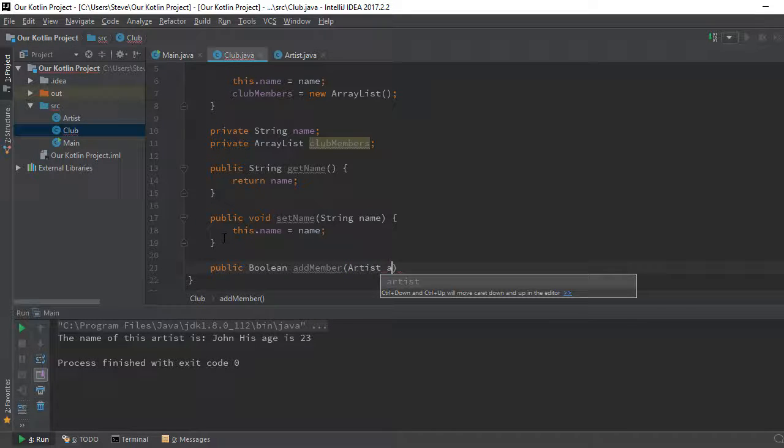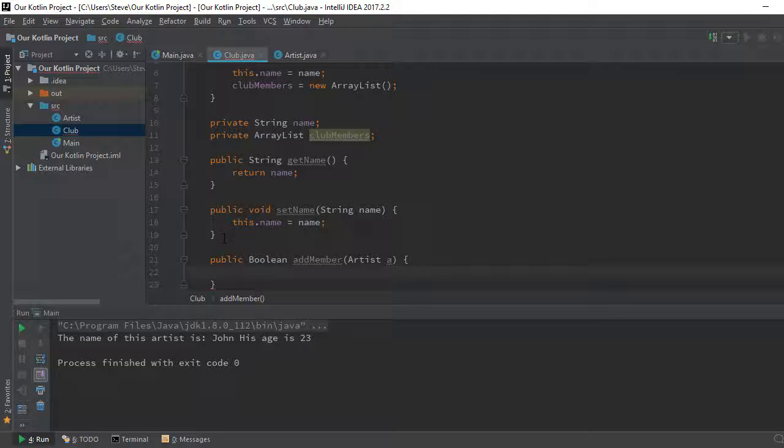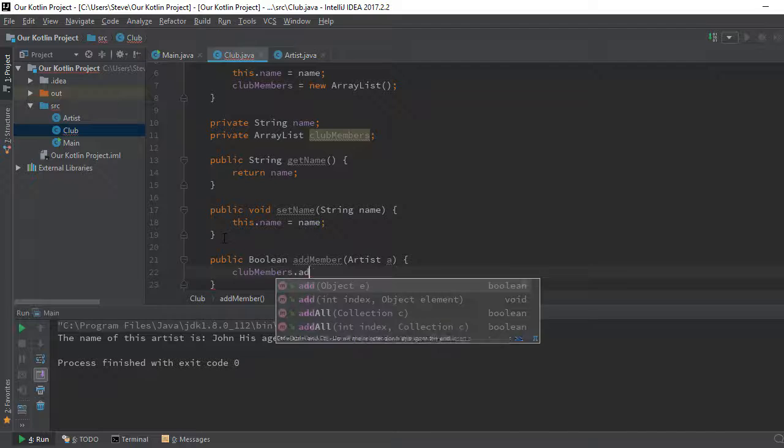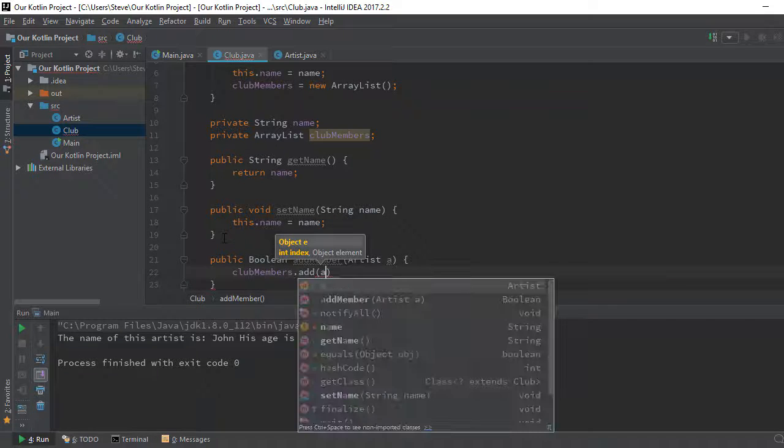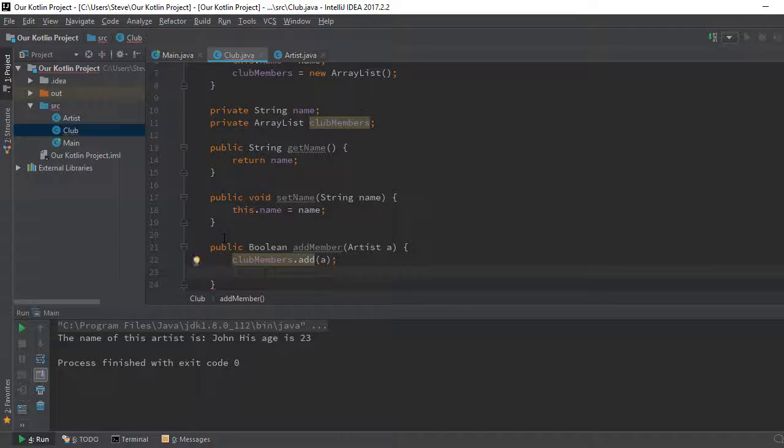Once it receives this artist, it's going to add it to the club. So it's going to be clubMembers.add. We pass in the artist. Cool. After we're done, we return true. And now I know it seems like the boolean has no business being here, but we're going to leave it this way.